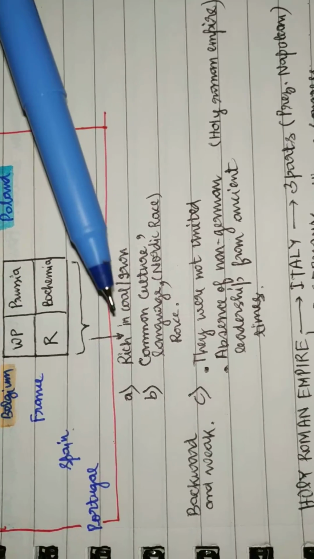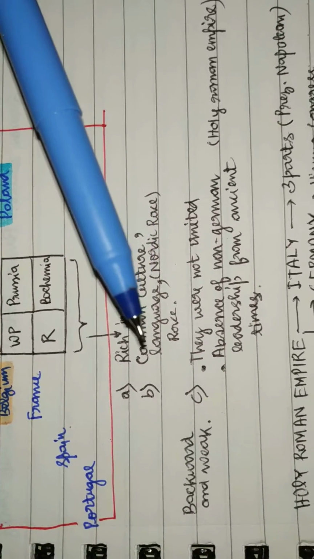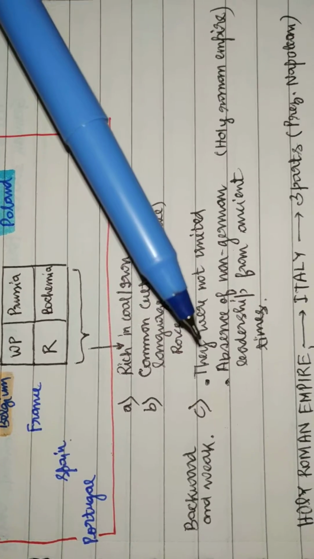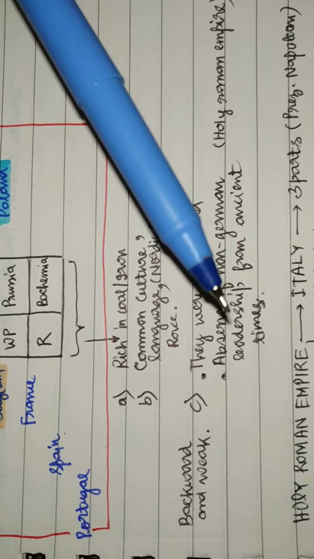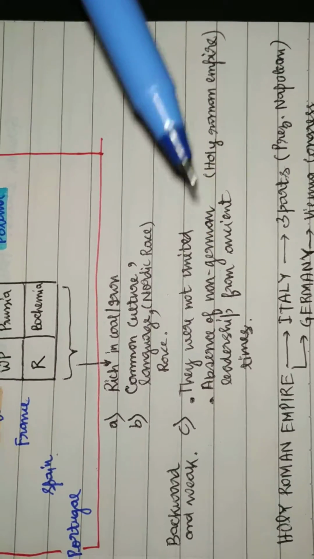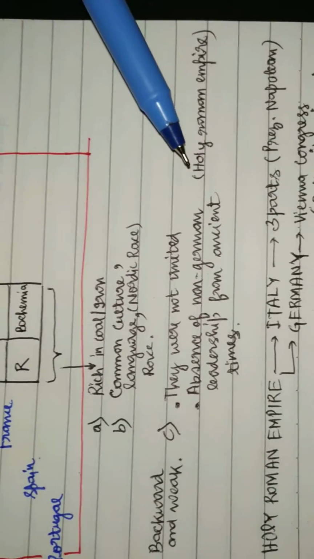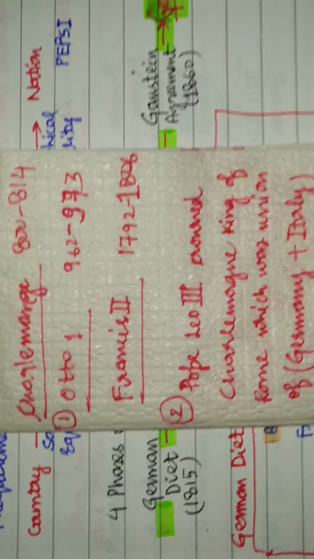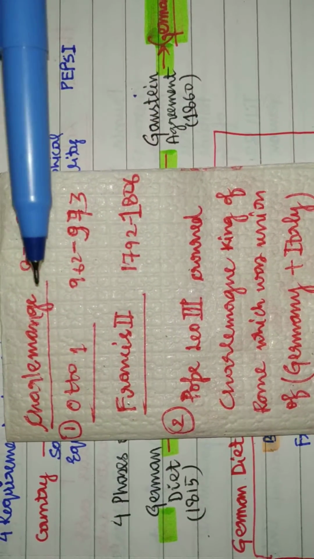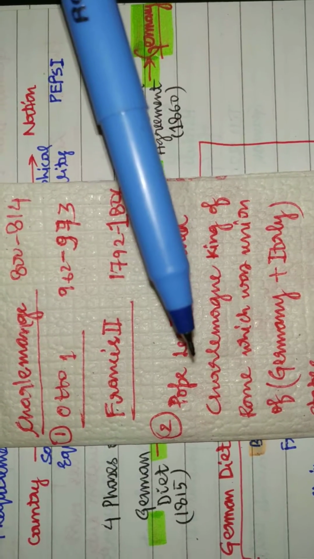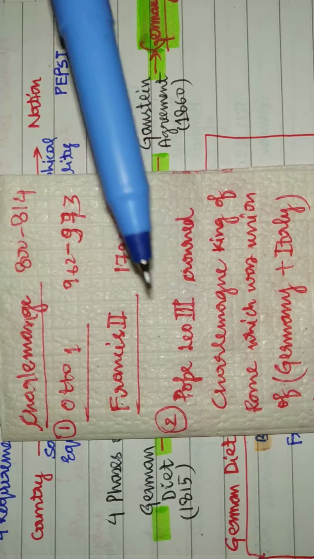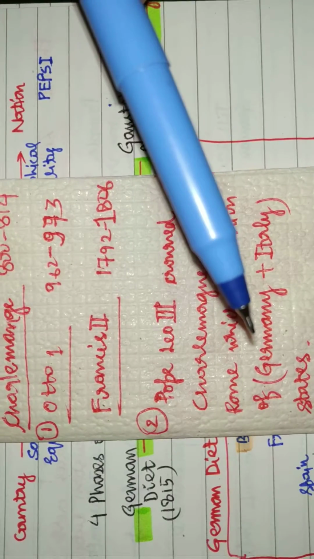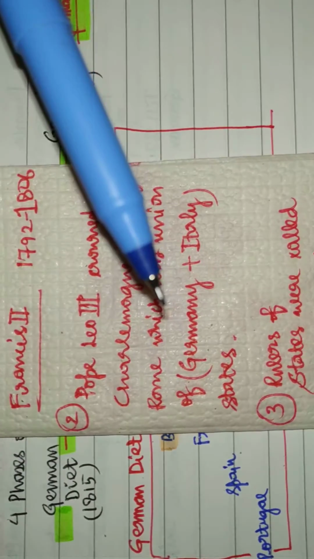In spite of being rich in coal and iron, and having a common culture, language, and race, this region was very weak and backward. The reasons were that they were not united and there was an absence of non-German leadership from ancient times, that is the Holy Roman Empire was leading them, right? The Holy Roman Empire started with the crowning of Charlemagne by Pope Leo III. He was crowned the king of Rome, and by Rome I mean it was a union of Germany and Italy, right?